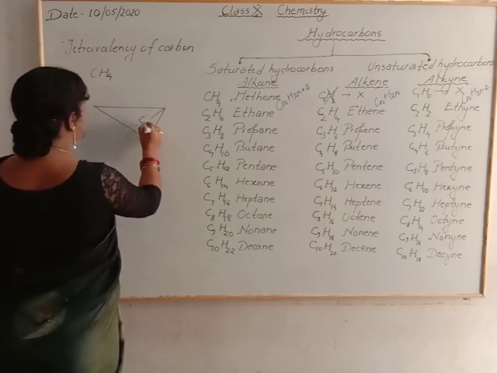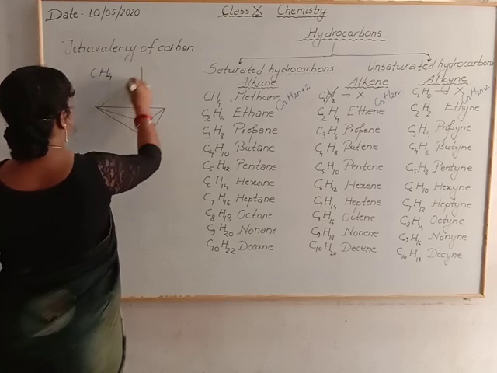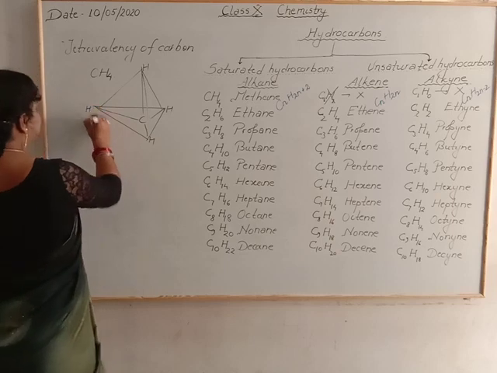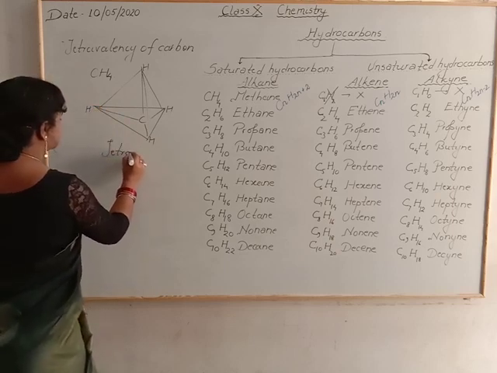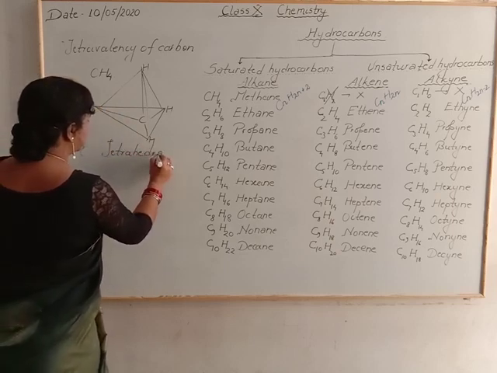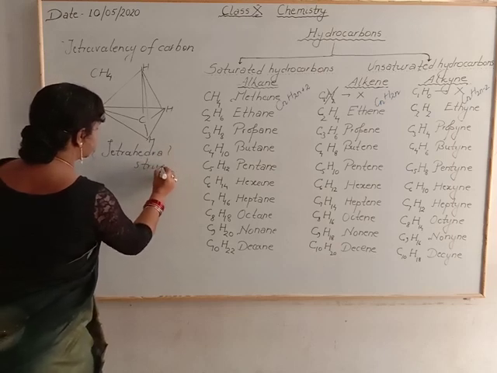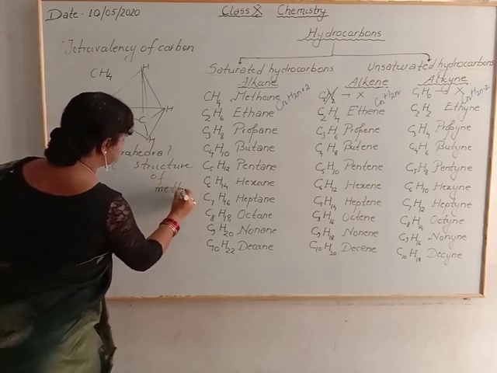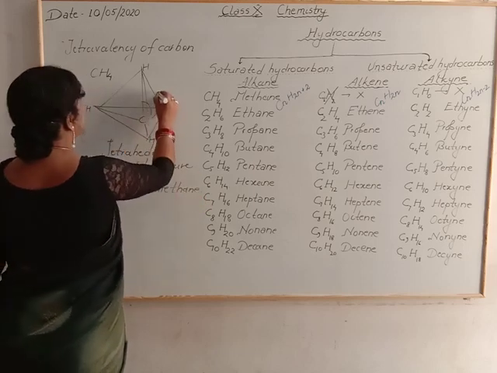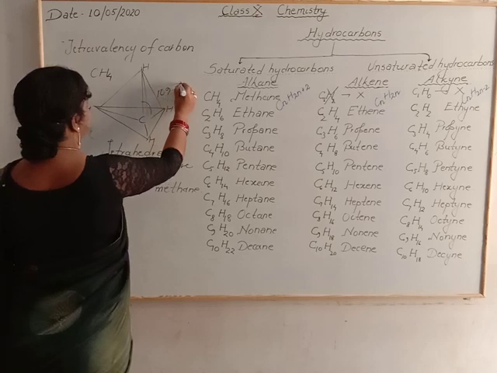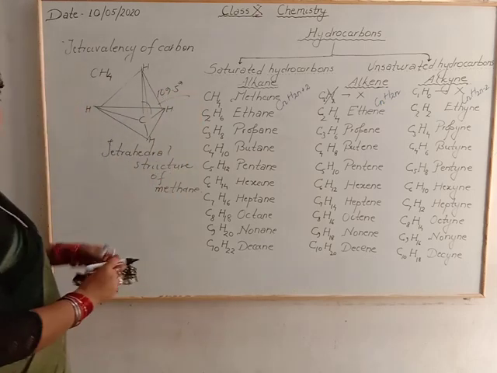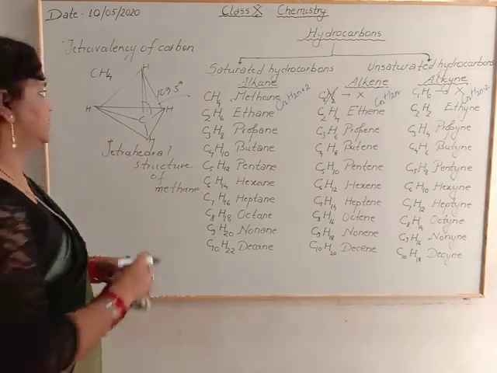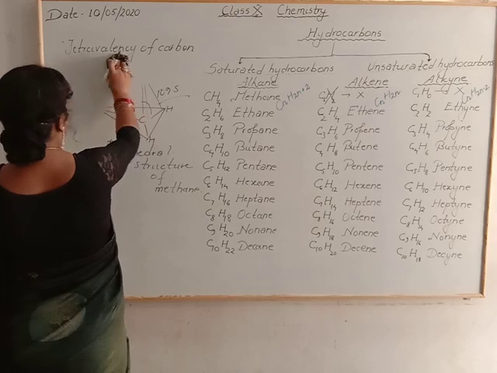Carbon having 4 hydrogens has a tetrahedral structure. This is the tetrahedral structure of methane, and the angle is 109.5 degrees. All are single covalent bonds.